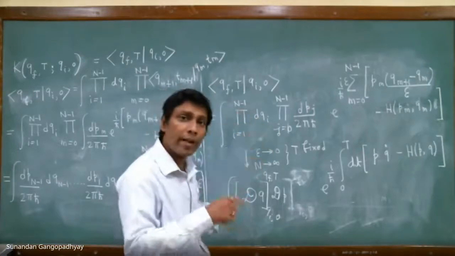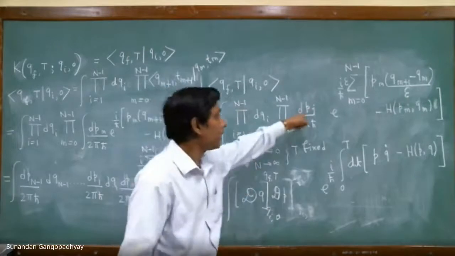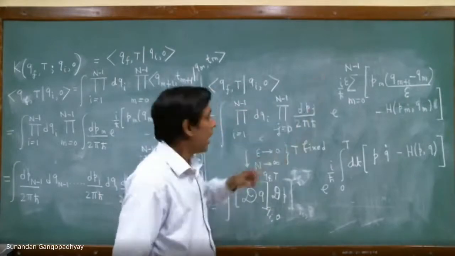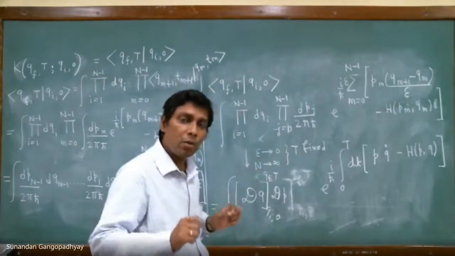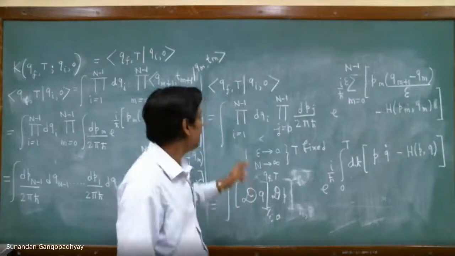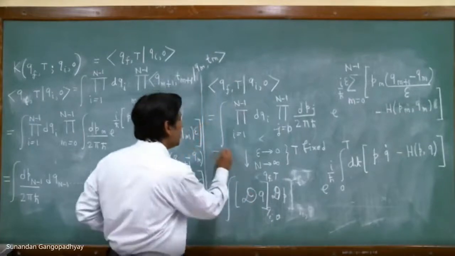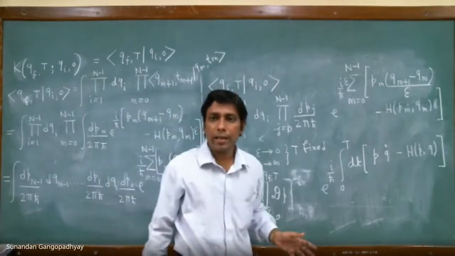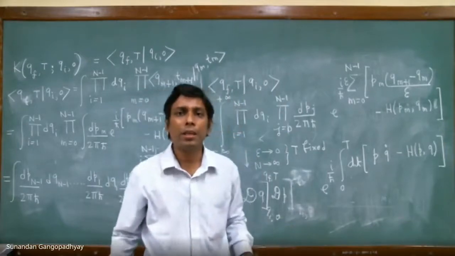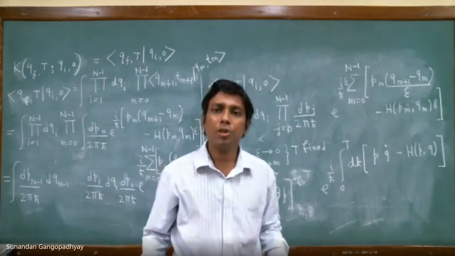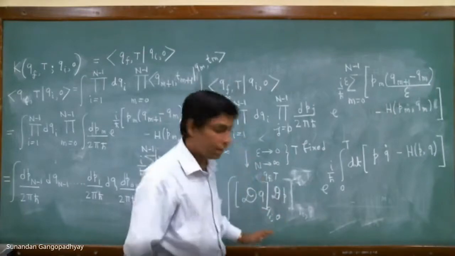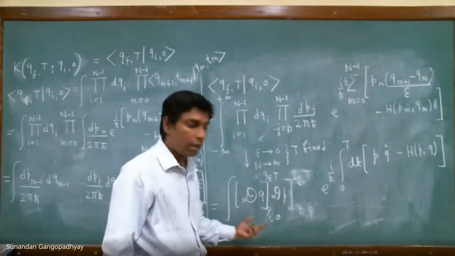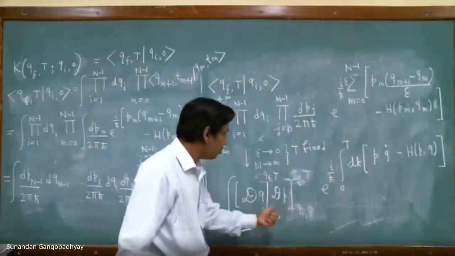So there are infinitely many q_i's and infinitely many p's, and all of these are being integrated from minus infinity to plus infinity. So you can understand that this is an infinite dimensional integral, and such infinite dimensional integrals are called functional integrals, and the notation for the functional integral is the following: dq dt.